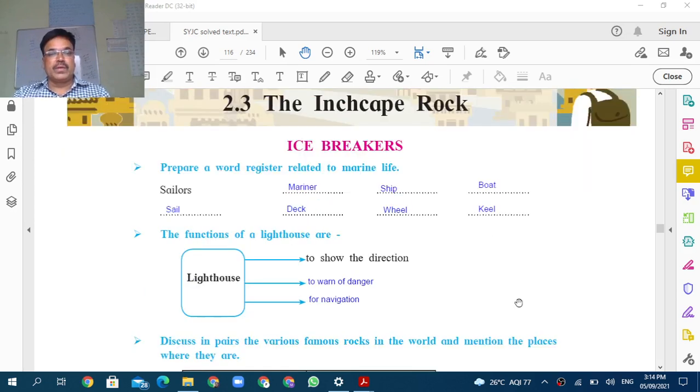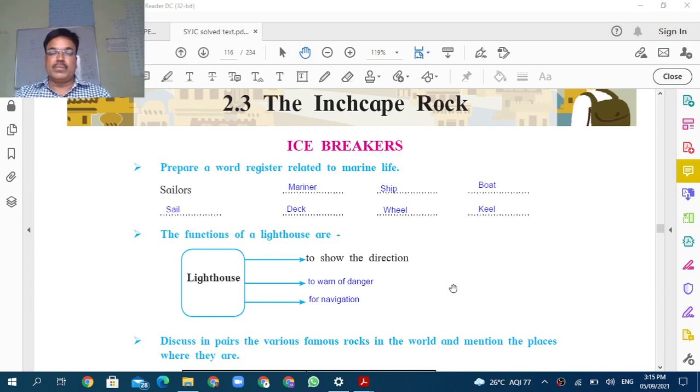The next one, the functions of a lighthouse. Do you know a lighthouse? This is a term which is used in the sense of the ocean. It is a large ocean. When sailors are voyaging in the ocean, they don't know about the problems, about the disturbance, about any accident-prone places, or there may be a problem of direction also.